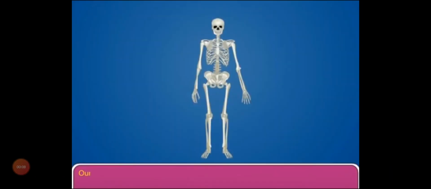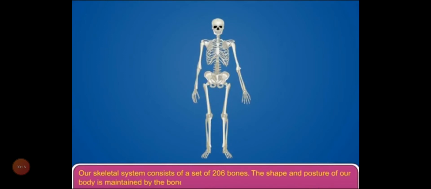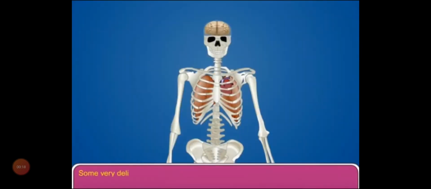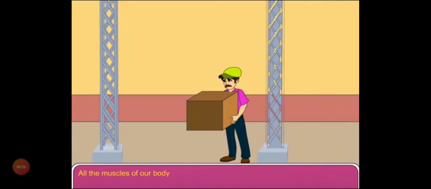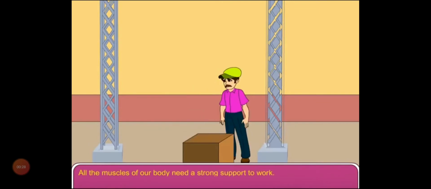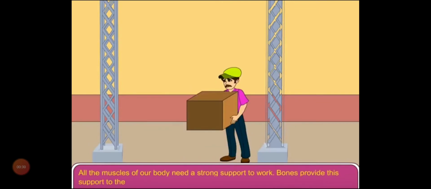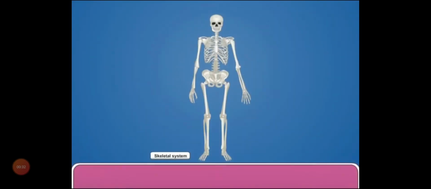Skeletal system. Our skeletal system consists of a set of 206 bones. The shape and posture of our body is maintained by the bones. Some very delicate organs like the brain, spinal cord, heart and lungs are protected by the bones. All the muscles of our body need a strong support to work. Bones provide this support to the muscles.